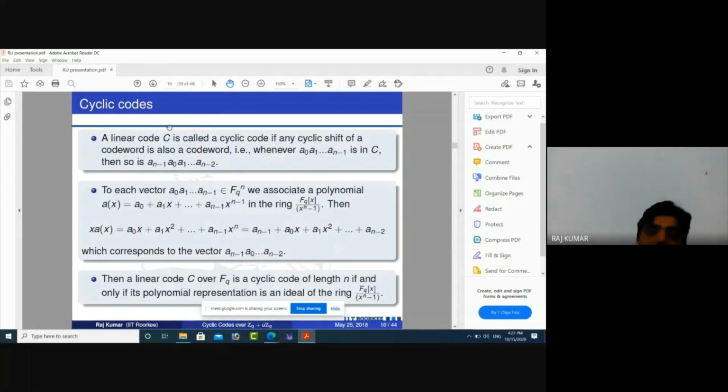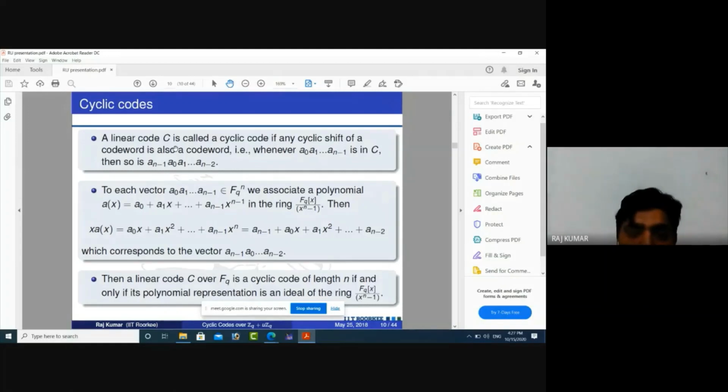Now we are studying cyclic codes. What are cyclic codes? We know what a cyclic shift is. A cyclic shift is a transformation which changes any element a0, a1, ..., a(n-1) to a(n-1), a0, .... That means the last element will become the first element in cycle notation. A transformation which changes this type of element to this type of element is called a cyclic shift.